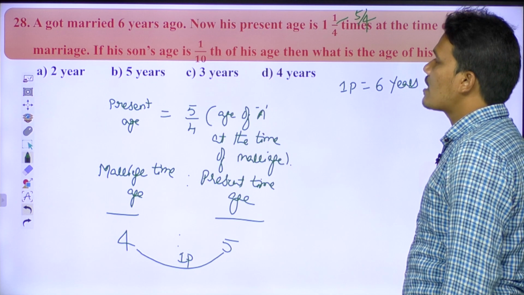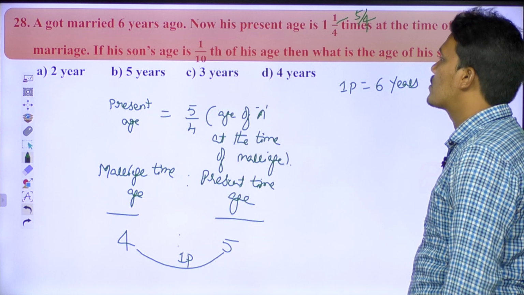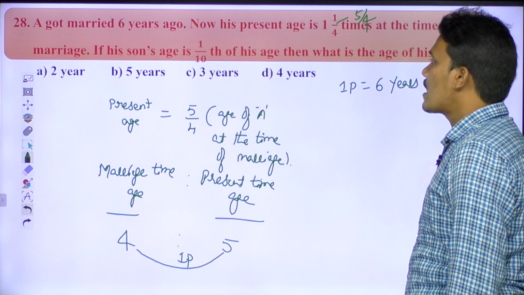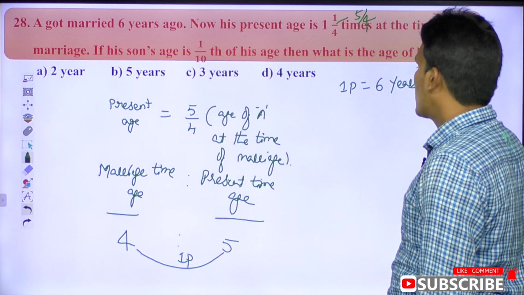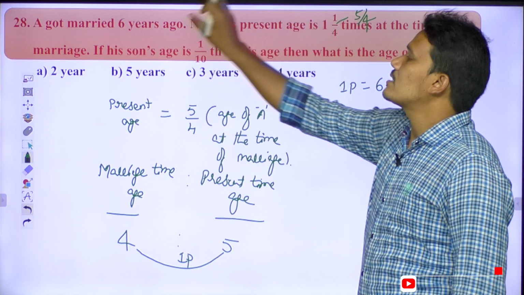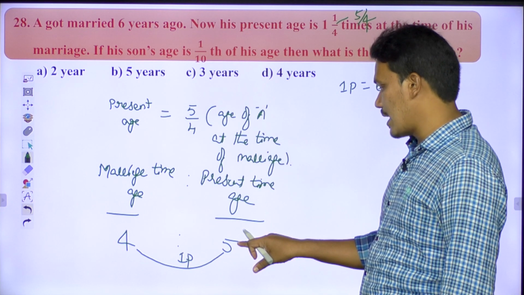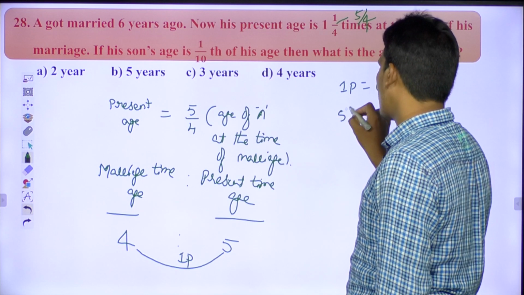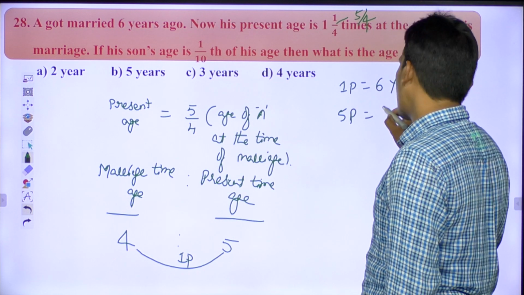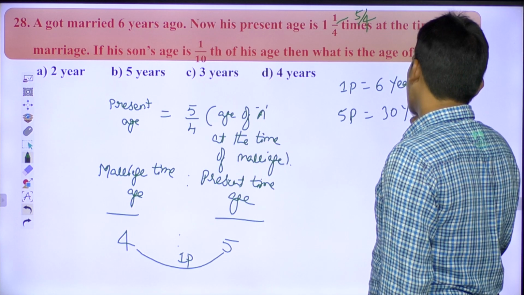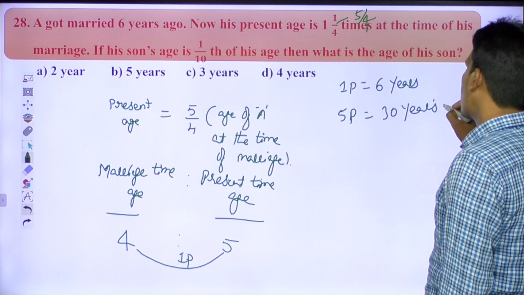What is the question asking? If his son's age is 1/10 of his age. First you need to find the age of that particular man. Right now he has 5 parts. So 1 part is 6, and 5 parts value is 30 years. So this is nothing but the present age of the man.